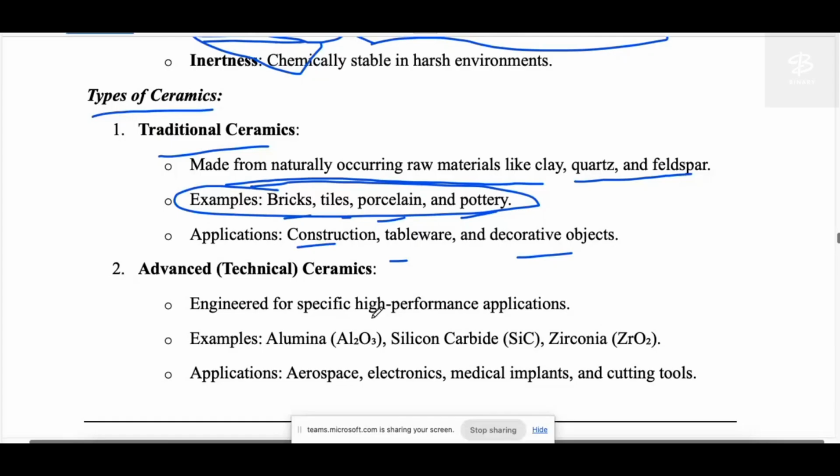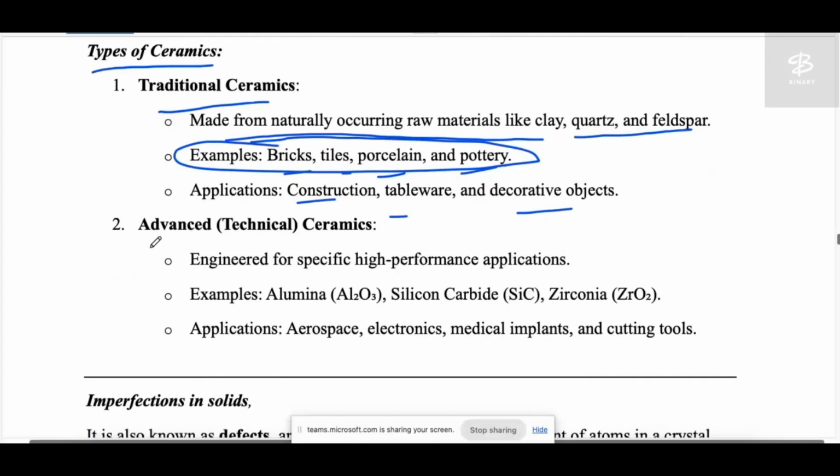If we talk about the advanced, I mean technical ceramics, then these are engineered: we have done some applications and modified the material to get the desired properties. So they are engineered for specific high performance applications.